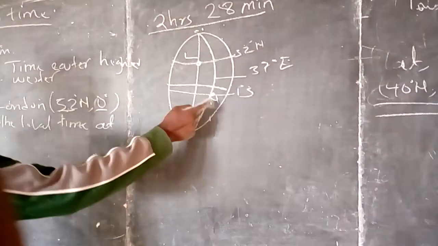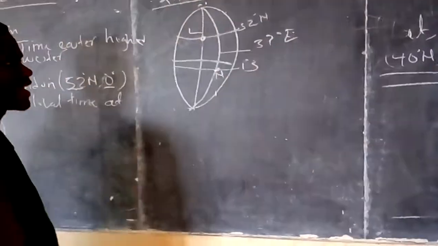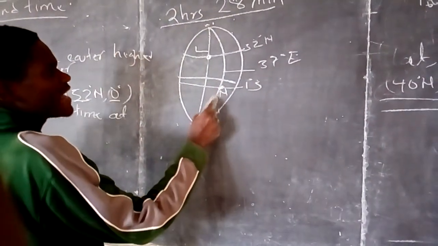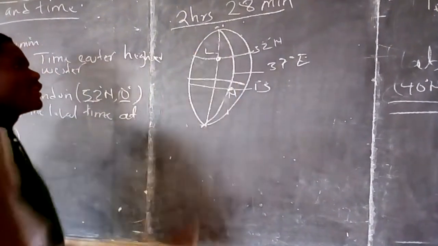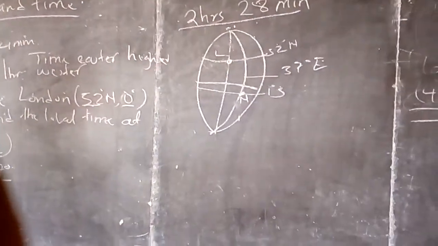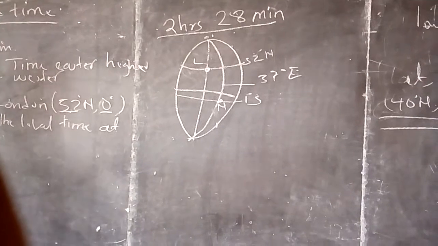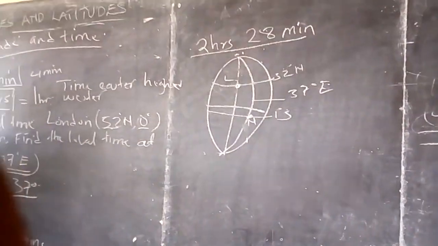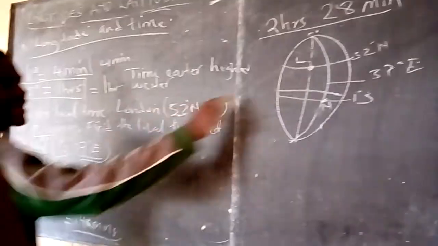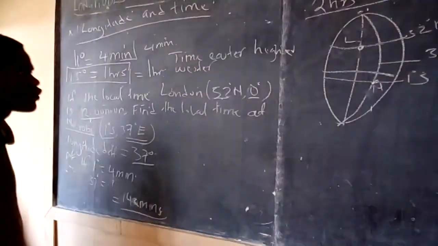If you look, Nairobi is in the far east of London. That means the time that will be experienced by Nairobi is higher than the time in London. Now what do we do to get the time in Nairobi? Because we have been given the time in London, which we now know is lower than that of Nairobi by what?